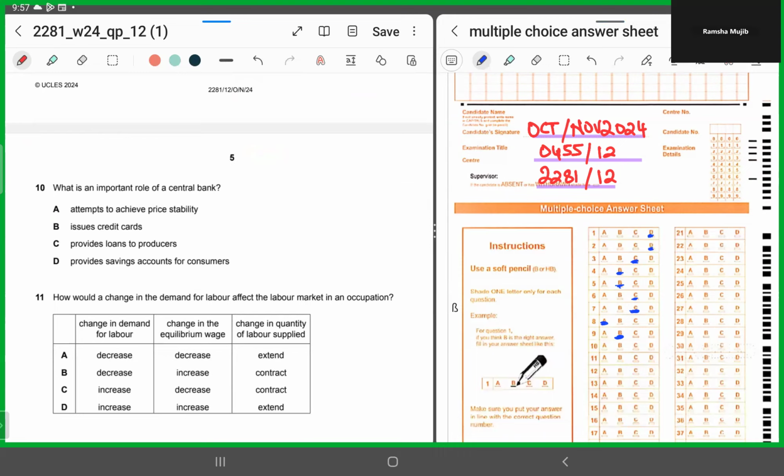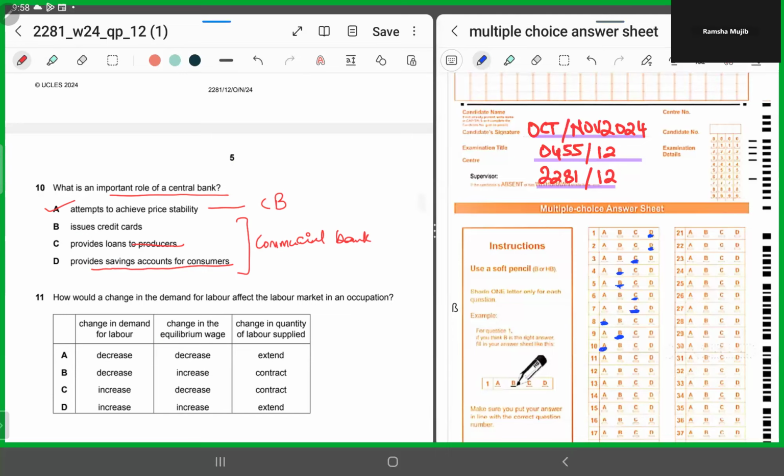All right. Number 10 says, what's an important role of a central bank? Come on, that's so easy. A says, attempts to achieve price stability. Excellent. That's the correct answer. B says, issues credit cards. C says, provides loans to producers. D says, provides saving accounts to consumers. These are all functions and roles of what? A commercial bank, right? So A is the role of the central bank. So for 10, it has to be A.